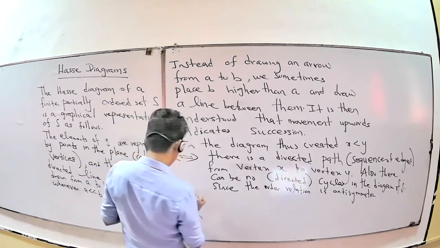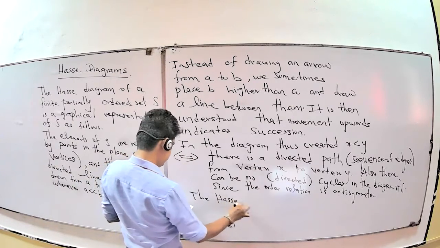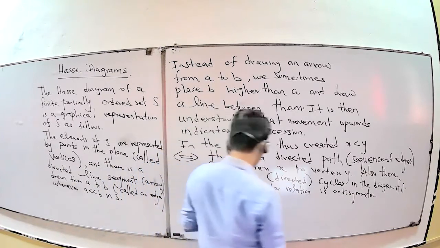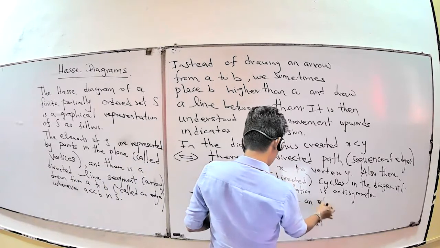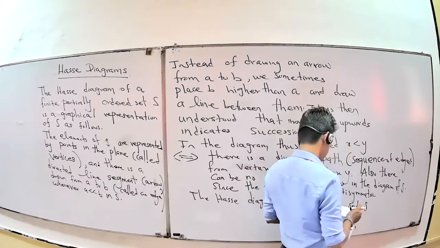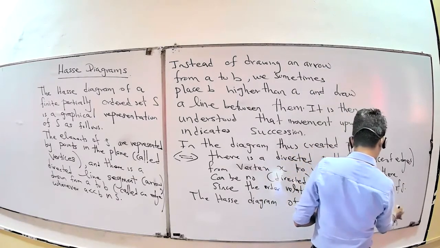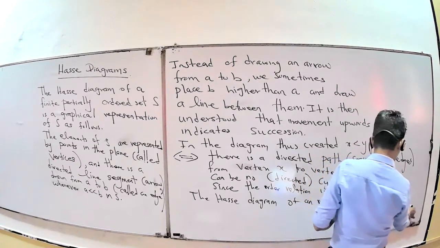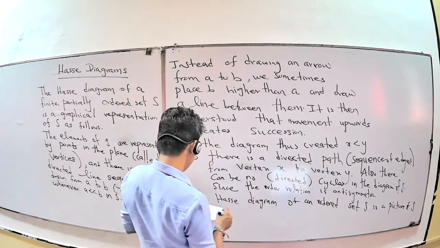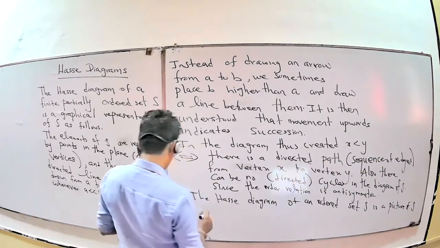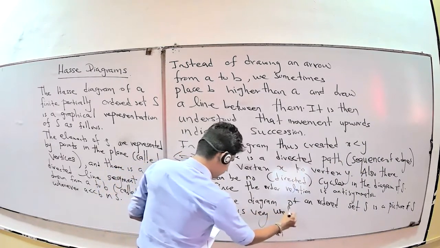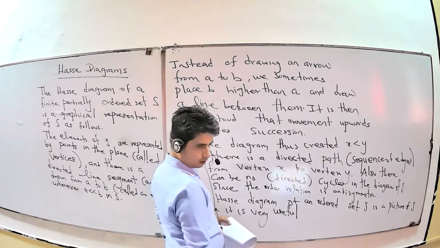The Hasse diagram of an ordered set S is a picture of S. Hence, it is very useful in describing the elements in S.